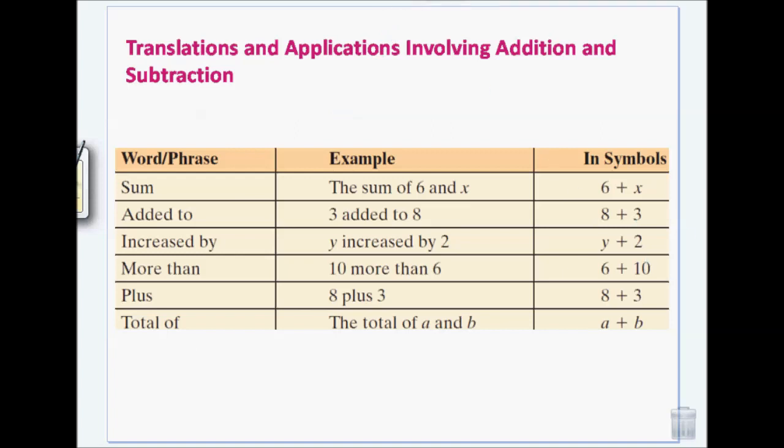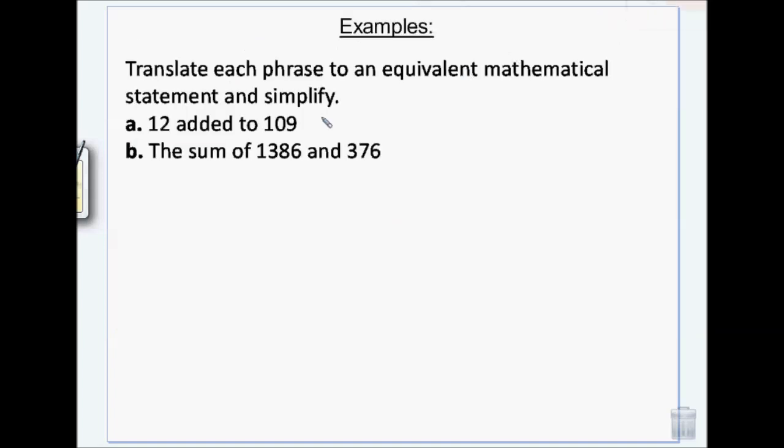Okay, 12 added to 109. That one's easy. Added to, add. So I'm going to add those together. Carry my 1. So I'm going to get 121.